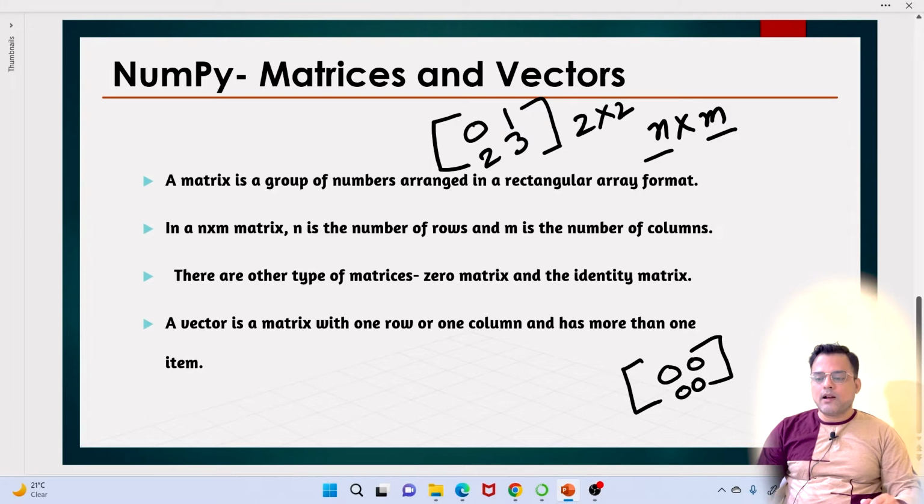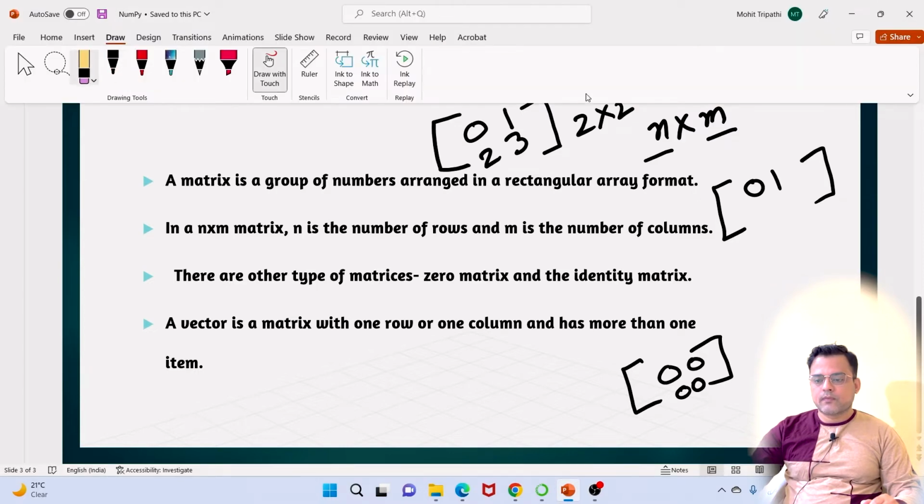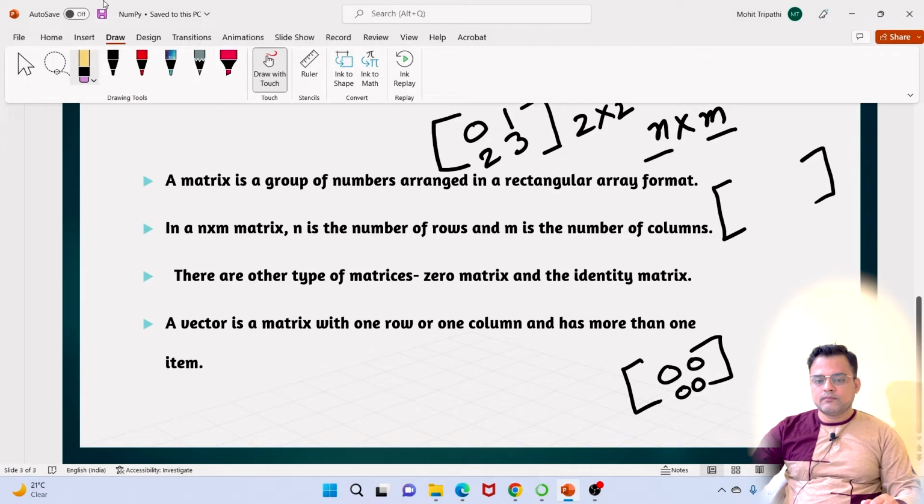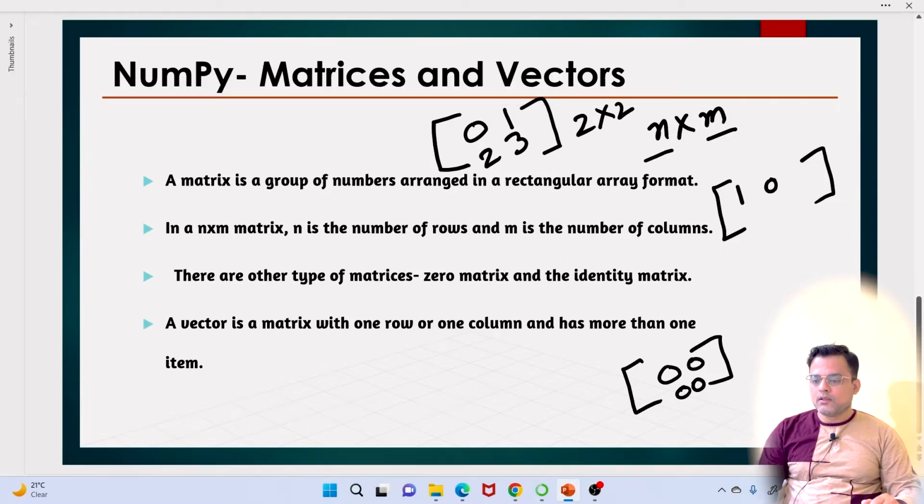And when we talk about an identity matrix, the diagonal values will be 1, and the rest 0: 1 0 0, 0 1 0, and 0 0 1. So the diagonal will always be 1. This is called an identity matrix.